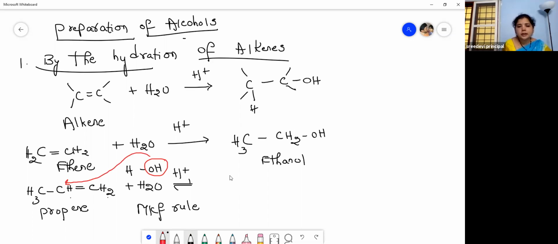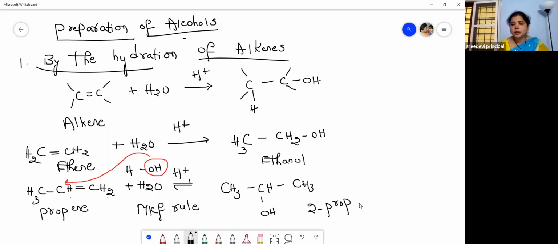You will get CH3, CH, OH, and then CH3. So you will get 2-propanol. You won't get the normal alcohol. So you will get 2-propanol.